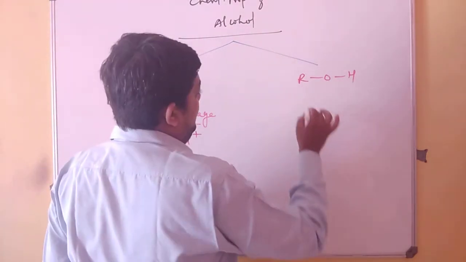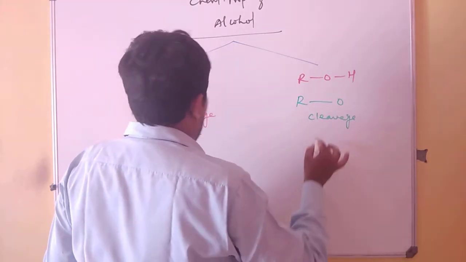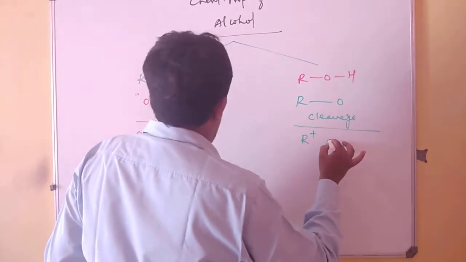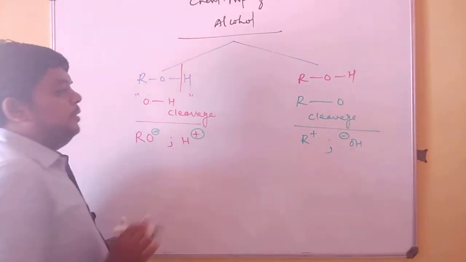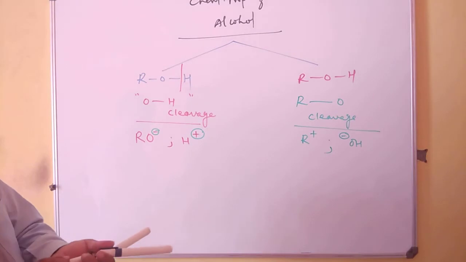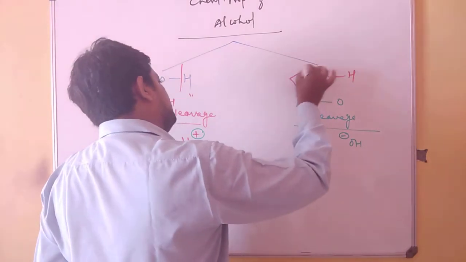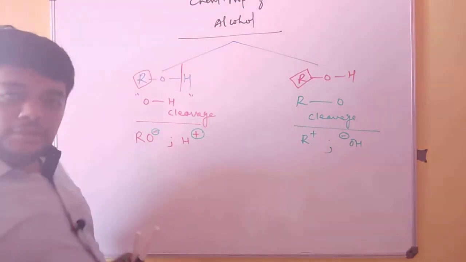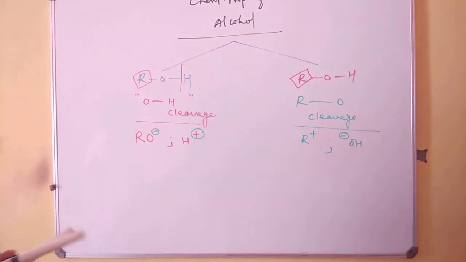But over here it will be the RO cleavage, and therefore I will end up with R plus and OH minus. One more important thing, friends: sometimes people will write CO cleavage. Do not panic, because R is the representation for alkyl groups and alkyl groups have carbon. So owing to these 2 statements, the breaking of the OH bond, that is OH cleavage, and the breaking of the RO bond, that is RO cleavage, let us start with the breaking of the OH bond. That is the first category.